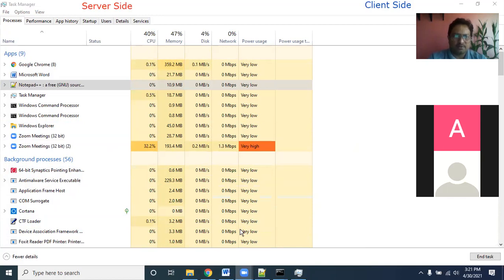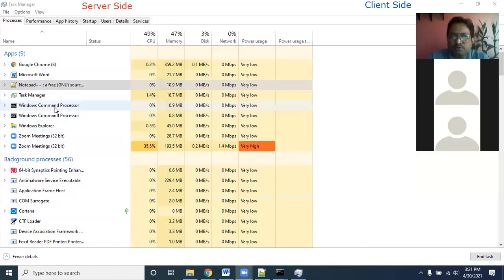Okay. So here you can see there are 9 applications that are currently being executed. What I want to show you is not only the notepad, but this window and the command prompt, and how much CPU they are utilizing. Currently, Zoom is utilizing 37% of my CPU, 193.5 MB of my system memory.